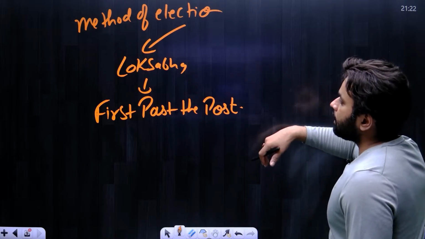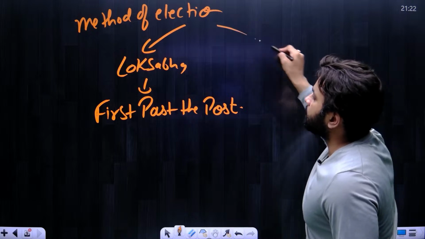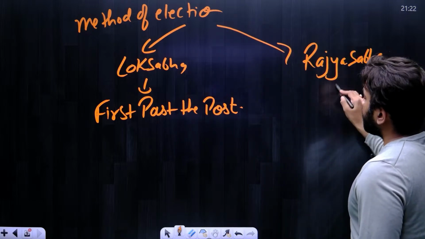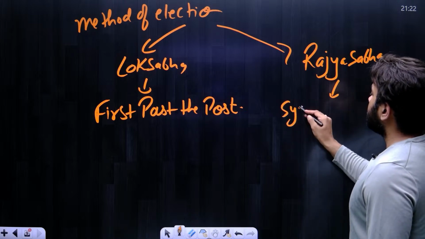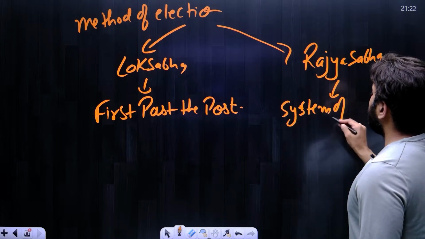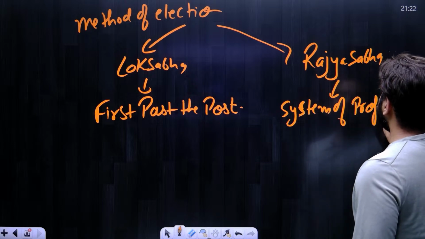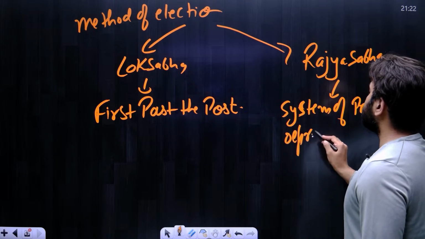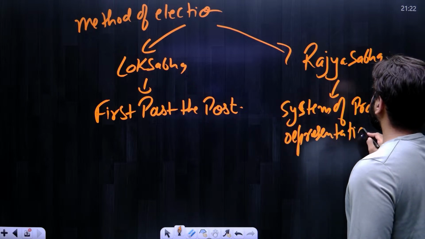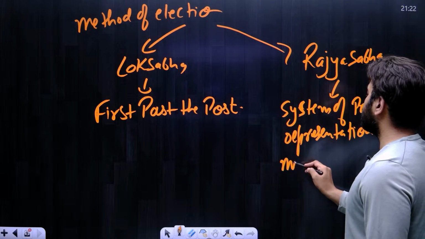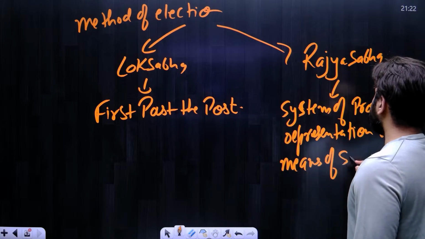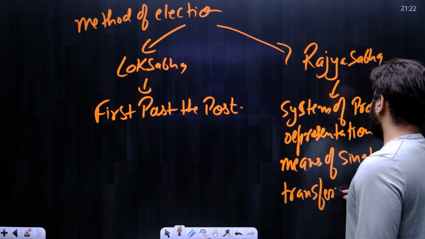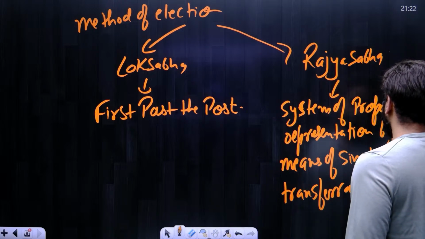For Lok Sabha, it is the first past the post, and for Rajya Sabha, the method of election is the system of proportional representation by means of single transferable vote.